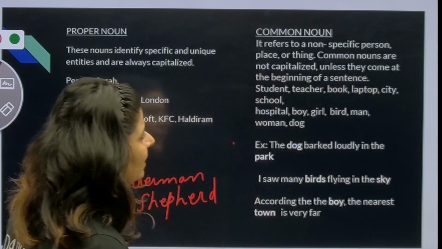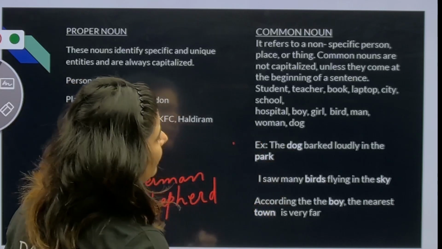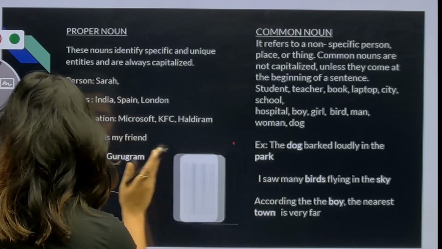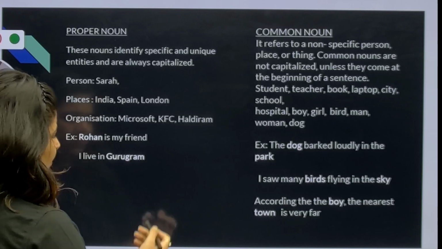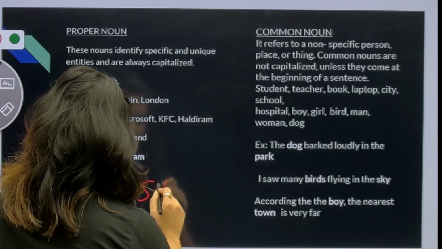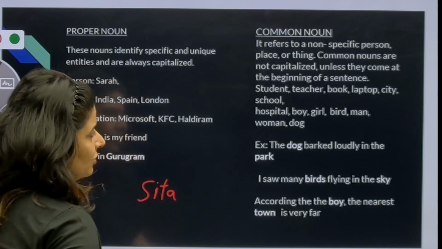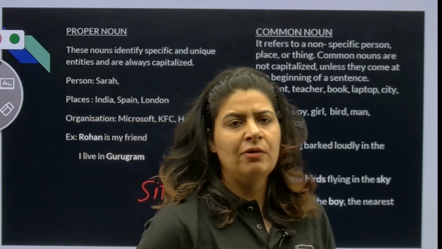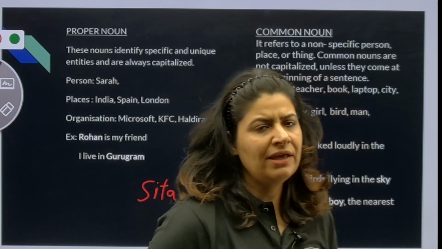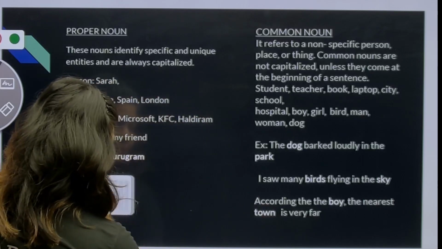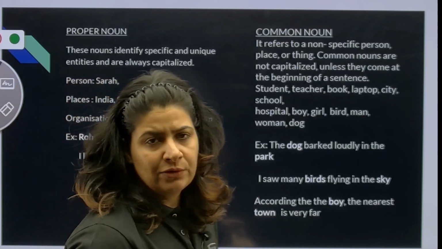Similarly, if woman is written, you can make a proper noun. Write down a name. You can write down Sita. So Sita is my proper noun while woman is my common noun. I hope this is clear to all of you.